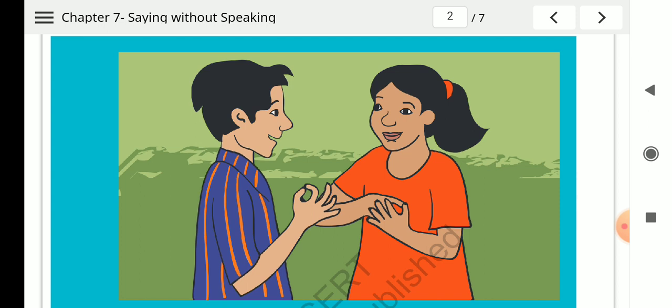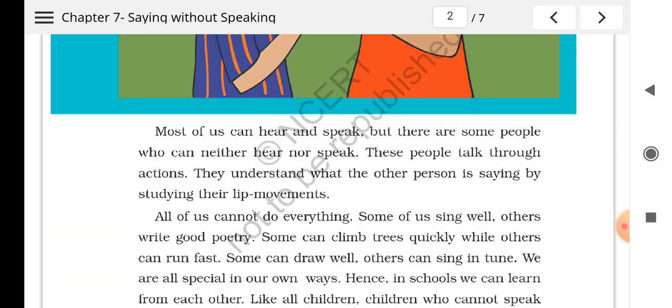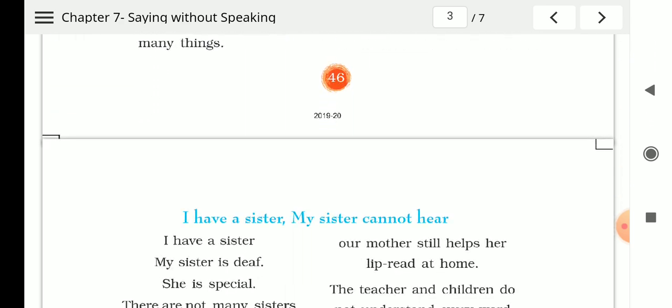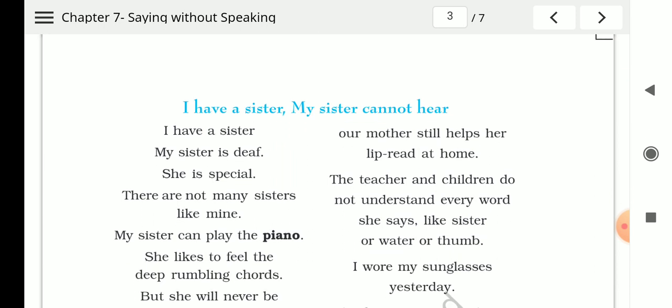Children, here there is a poem written by a girl about her sister. I have a sister. My sister cannot hear. Okay, let's read this poem. I have a sister. My sister is deaf. Deaf means she cannot hear. She is special. There are not many sisters like mine. So very few children are like this, who cannot hear, who cannot speak.